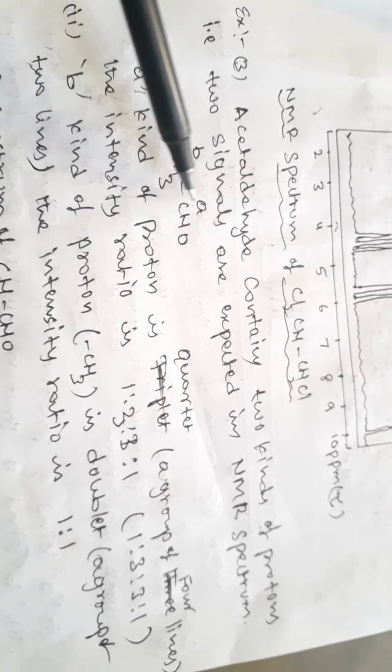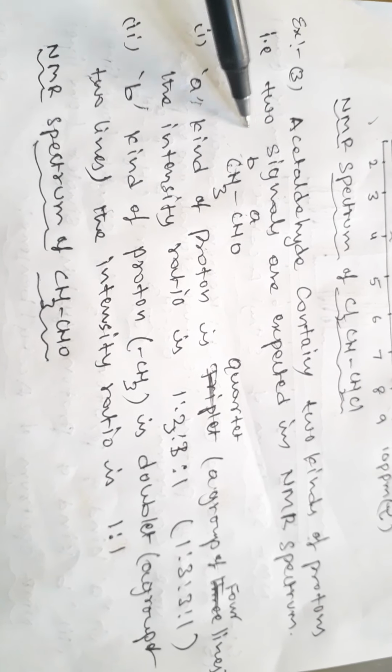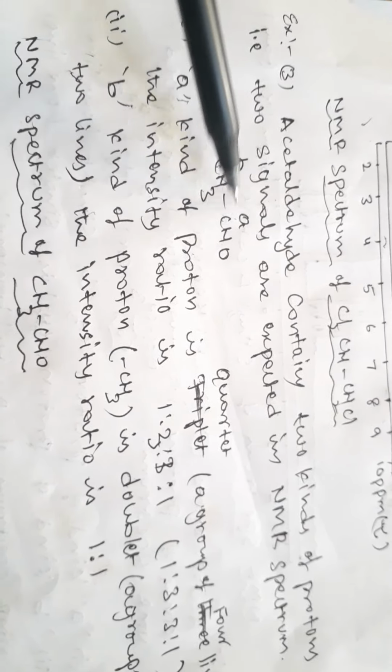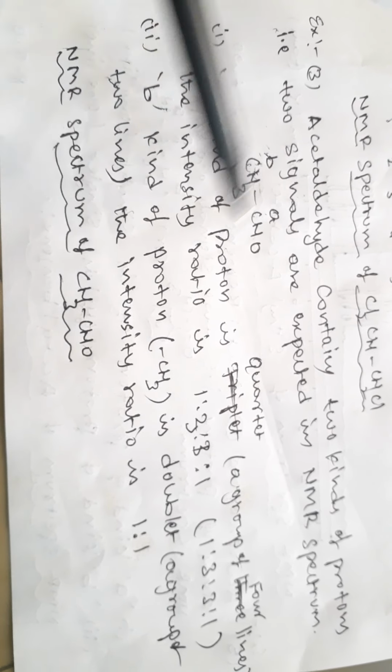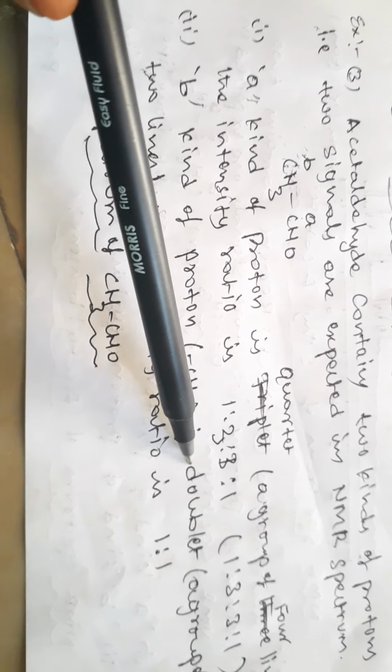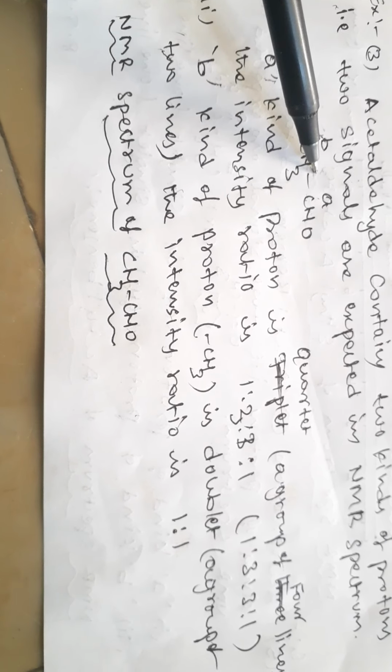Next, the third example, acetaldehyde, CH3CHO. There are only two kinds of protons, a and b, so two signals are expected in the NMR spectrum. Explanation: the a kind of proton is a quartet due to the adjacent carbon, ratio 1:3:3:1. The b kind of proton is a doublet, ratio 1:1. Next, draw the NMR spectrum of acetaldehyde, with the top delta scale and bottom tau scale.